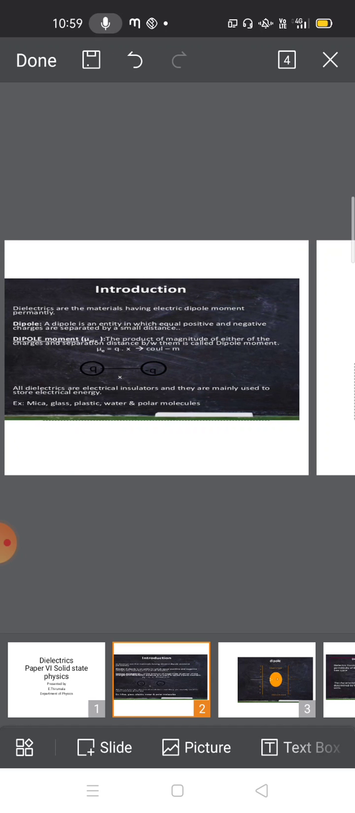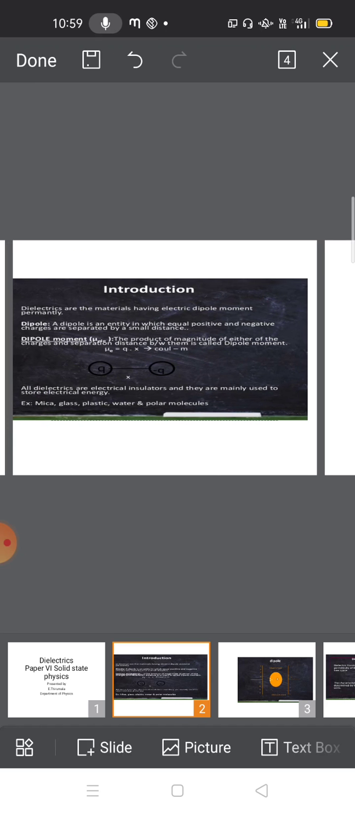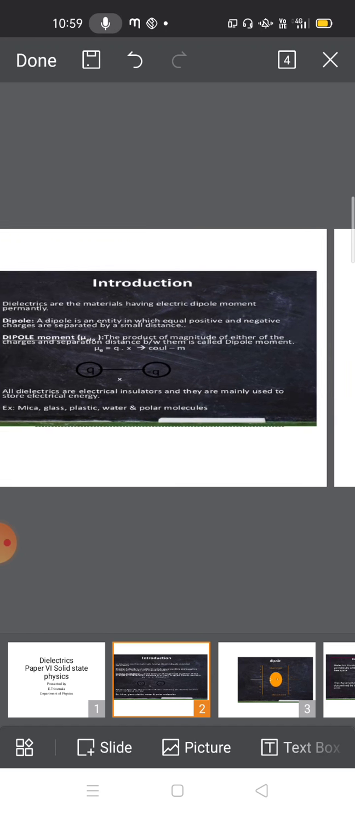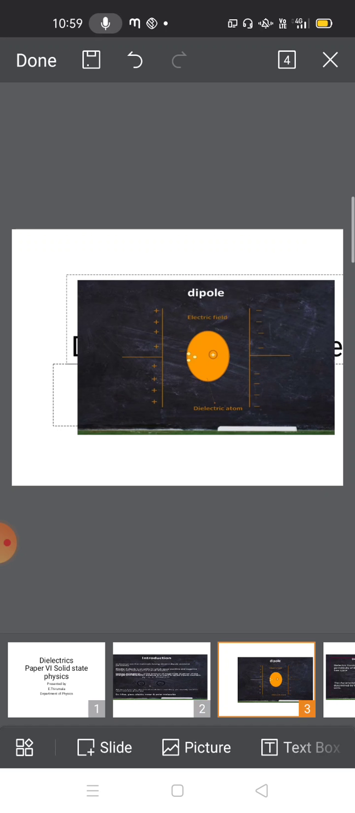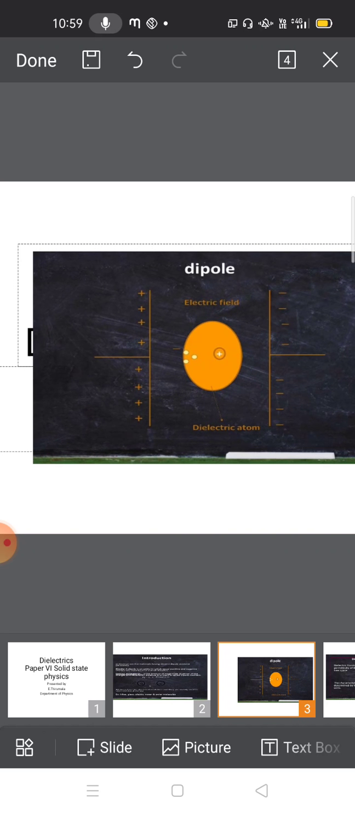Next, examples of dielectric materials are mica, glass, plastic, water, and polar molecules. These are all examples of dielectric materials. Next, how the dipole forms is shown in the picture. Here you are observing a dipole, just like a capacitor actually, but at the center point the plus indicates the total positive charge, which is the nucleus.